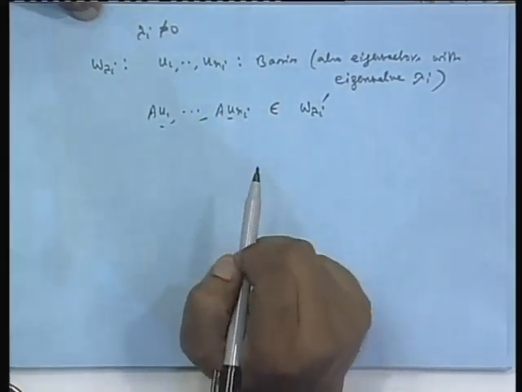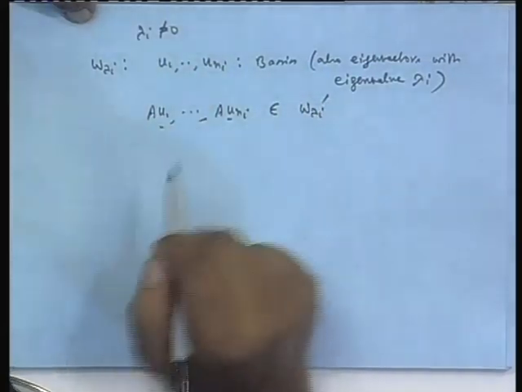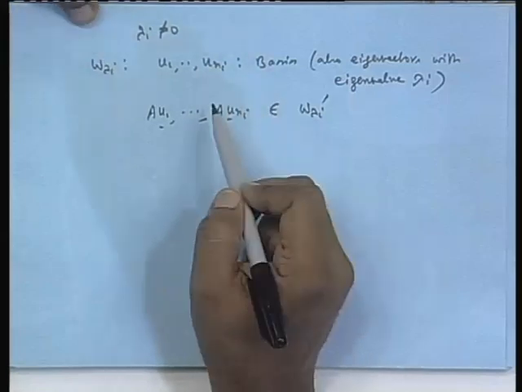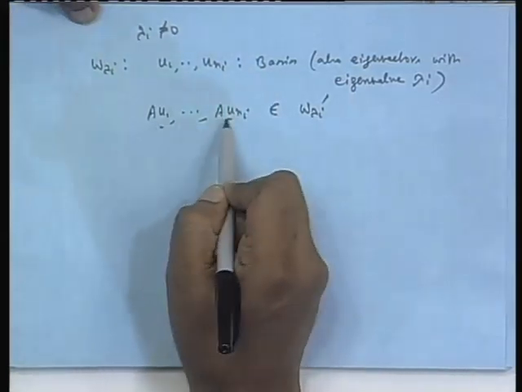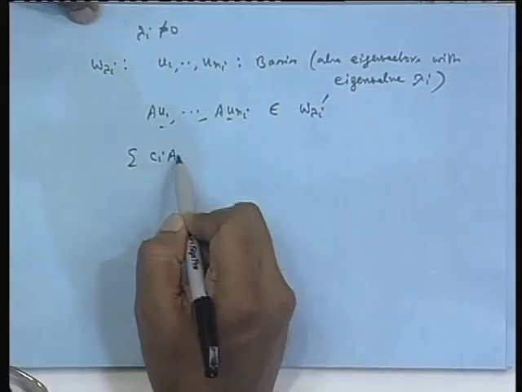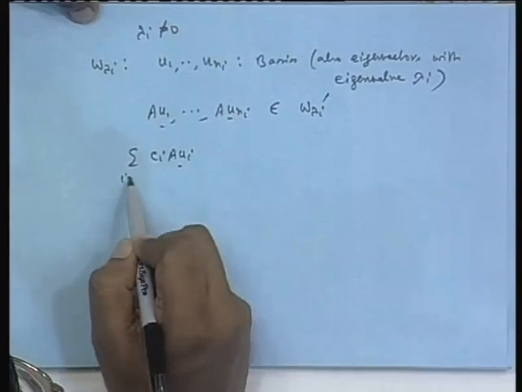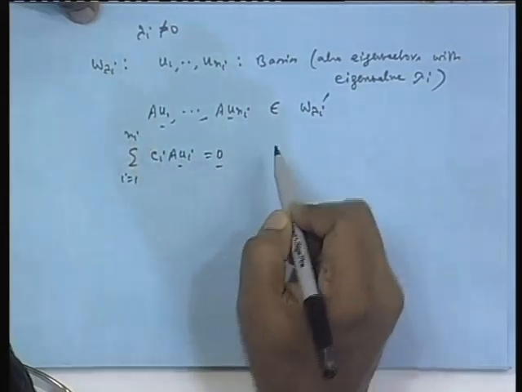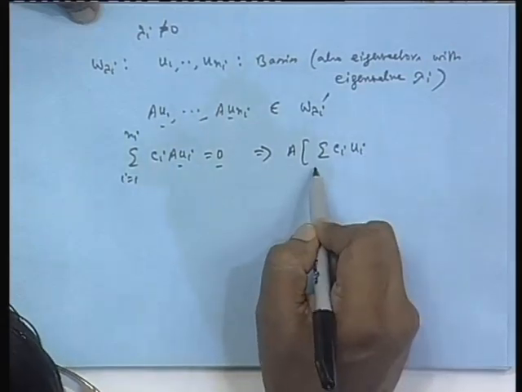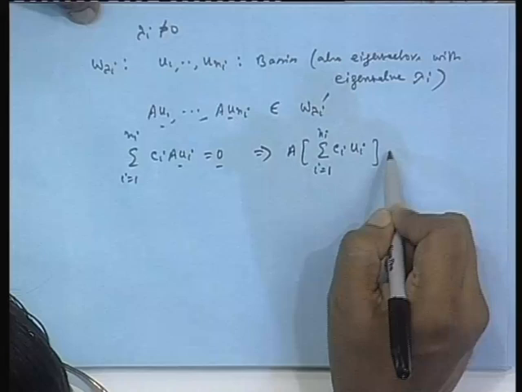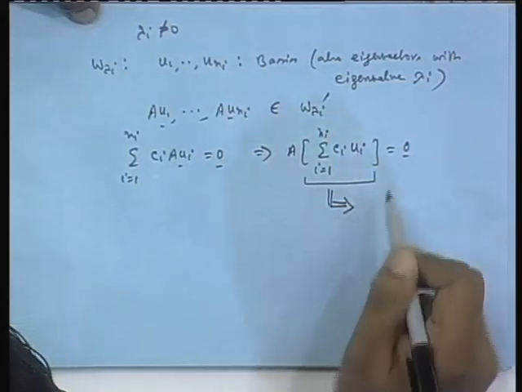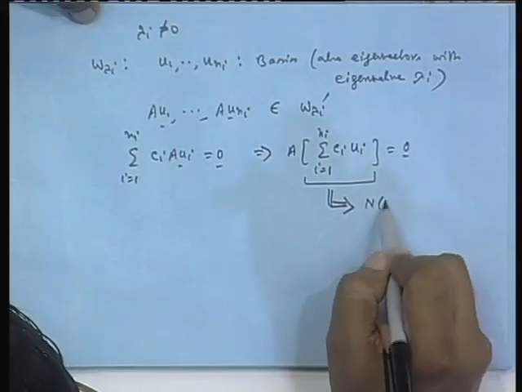So, they belong here. In fact, last time we proved, and let me prove it again, that if u 1 to u n I are linearly independent, in fact they are, because they form a basis, then A u 1 to A u n I also are linearly independent, which is easy to prove. Let us suppose I form a combination, the summation for I equal to 1 to n I of c I u I, equated to 0. That means this vector belongs to the null space of A.